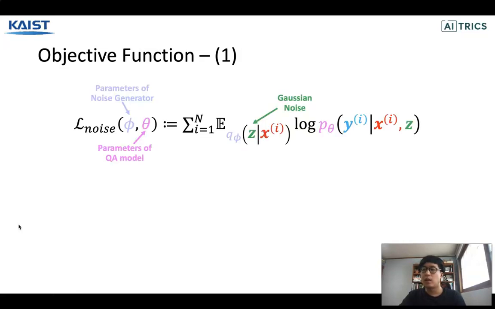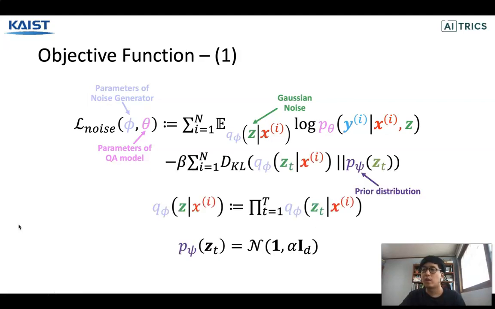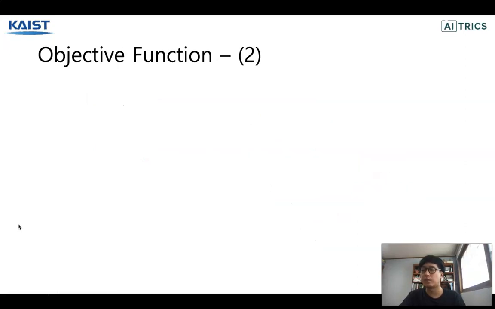To this end, the likelihood of the answer should be kept high even after the perturbation. That is, we need to maximize the conditional log likelihood p of y given x and z. Moreover, we want to inject the prior knowledge that the perturbed input is close to the original input x on average. So we want to minimize the KL divergence between the noise distribution and the prior distribution, where the prior distribution is a Gaussian distribution whose mean is 1 and with some diagonal covariance matrix.